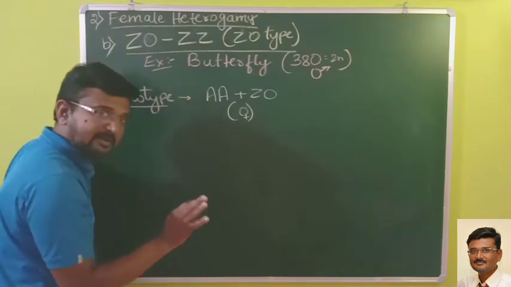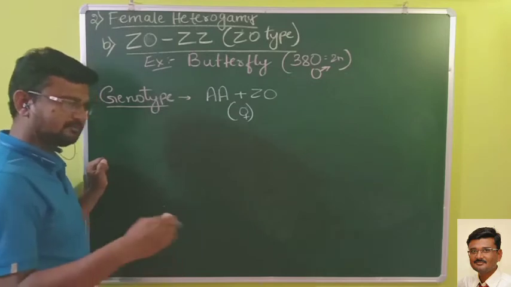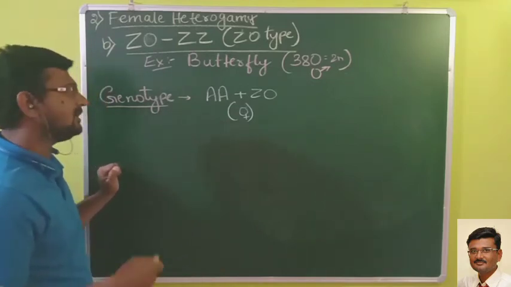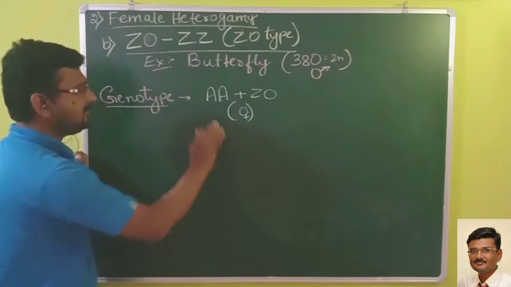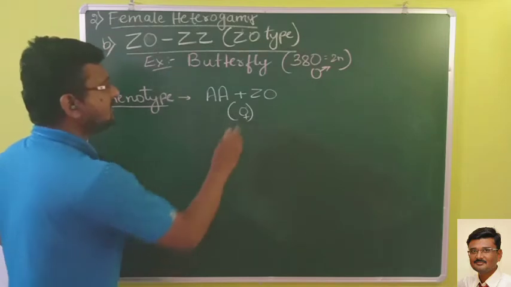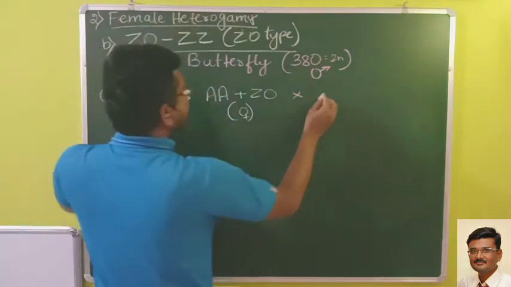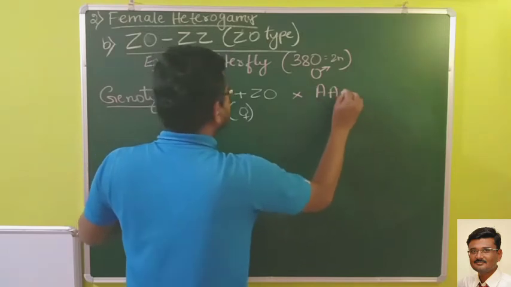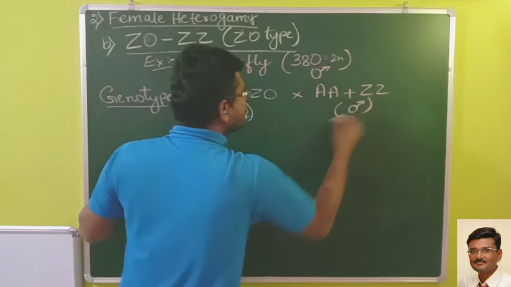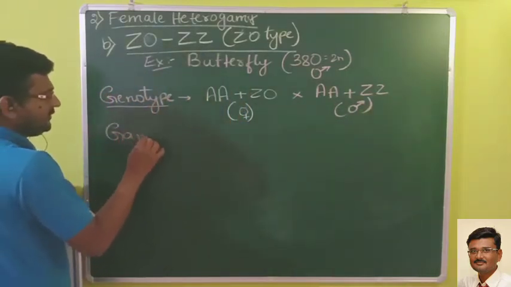So if you don't remember the chromosome number for any of these, either in humans or in grasshoppers or in birds, whatever I have explained till now, you can just write it like this. 2A indicates diploid. This will be in females. Then in males, it will be AA plus ZZ. This you can write in males. Now let me write the gametes for you.